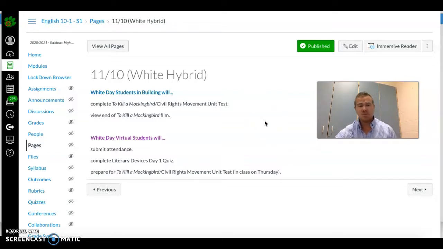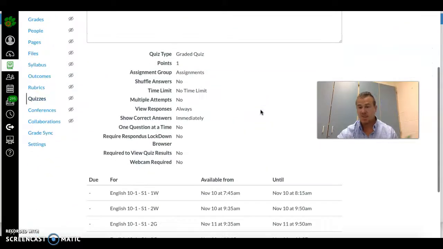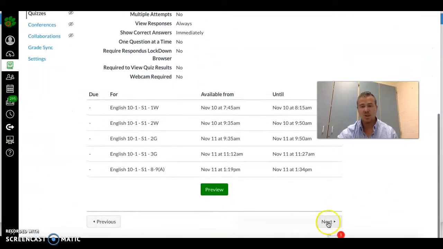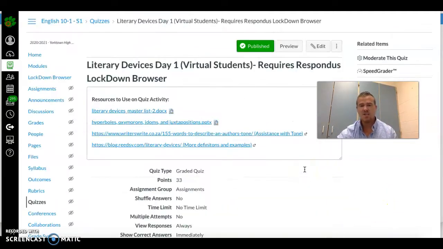11:10, so this is a hybrid schedule. I'm going to go over this today here in just a second. If you are a hybrid student, you are going to be knocking out the Literary Devices Day 1 quiz. Attendance, obviously, is here for you. Make sure you go ahead and click that. And again, I've already set up attendance for November 11th as well.